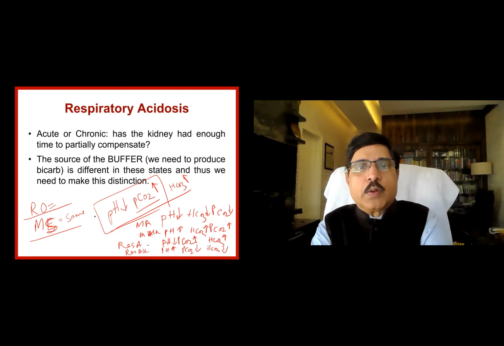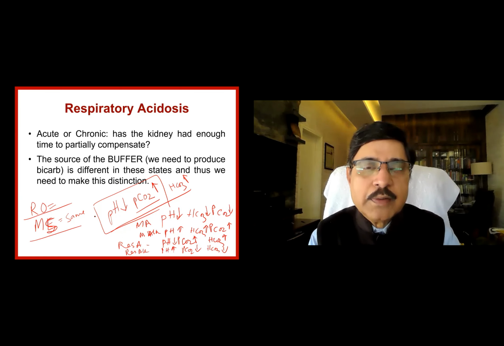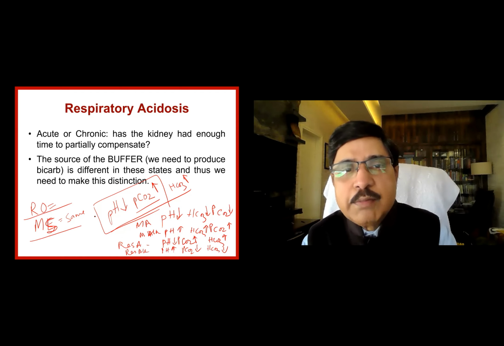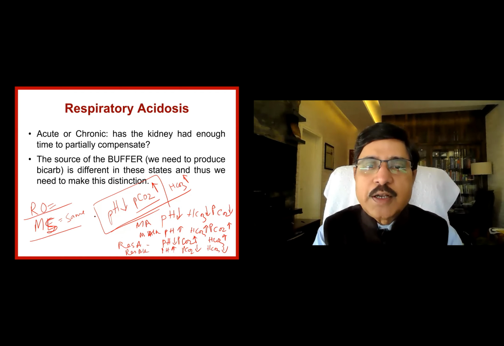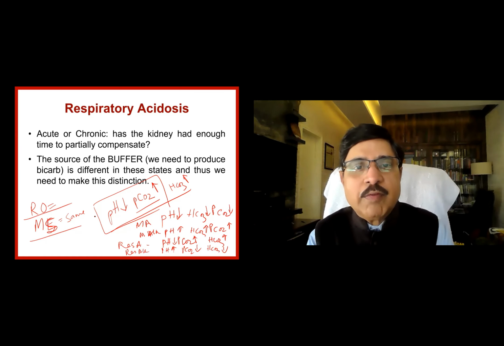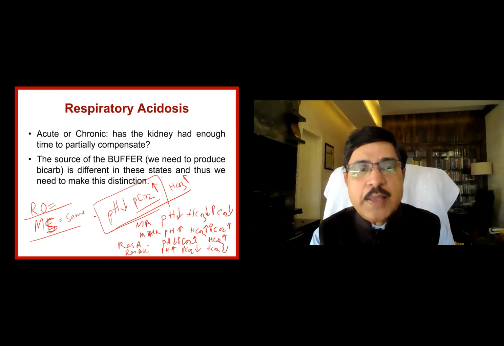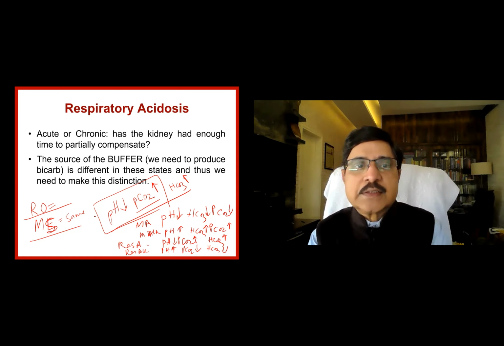Acute or chronic: has the kidney had enough time to compensate? Because kidney we know takes time to compensate. Whereas when something is happening, the lungs immediately come into the picture because they can adjust very quickly with the respiratory rate. In the kidney, it takes time to really alter its buffer excretion, acid conservation or acid excretion.